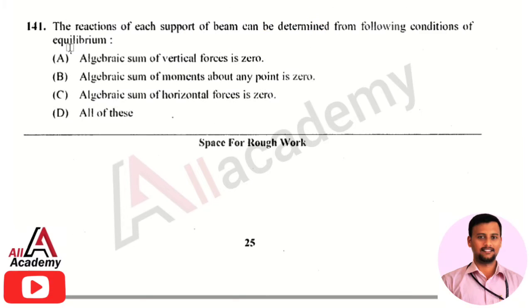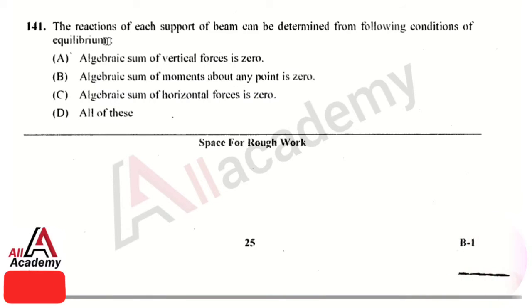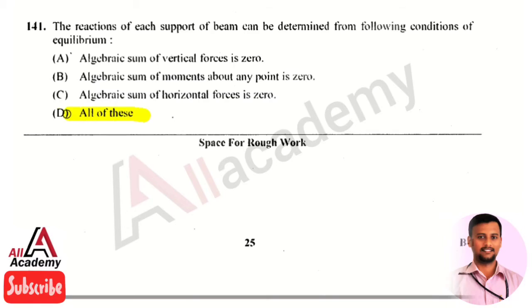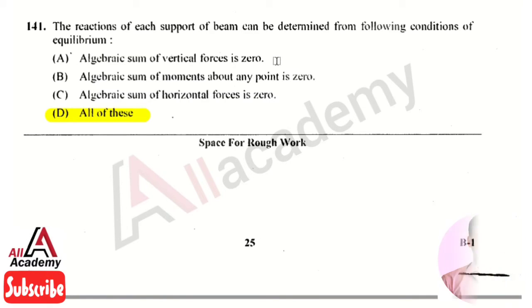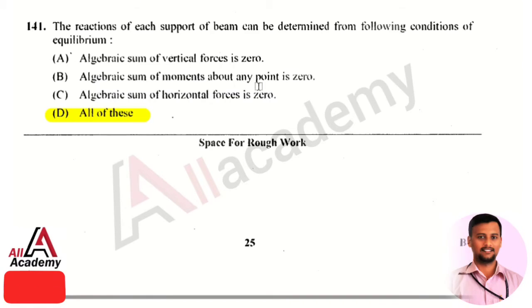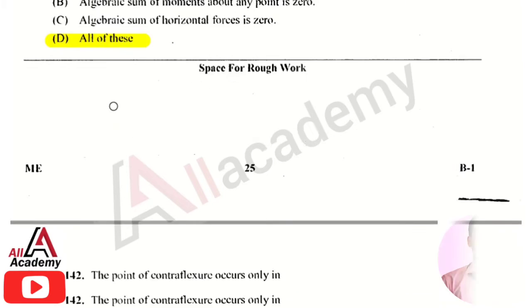And the next question is, the reactions of each support of a beam can be determined from the following condition of equilibrium. The right answer is option 4, that is all of the above. So the reaction of each support of a beam can be determined from the following conditions of equilibrium. One is the algebraic sum of vertical forces must be equal to 0. Then the algebraic sum of moments about any point must be 0. Then the algebraic sum of horizontal forces must be 0. So all the three answers are right. So the right option is all of the above.